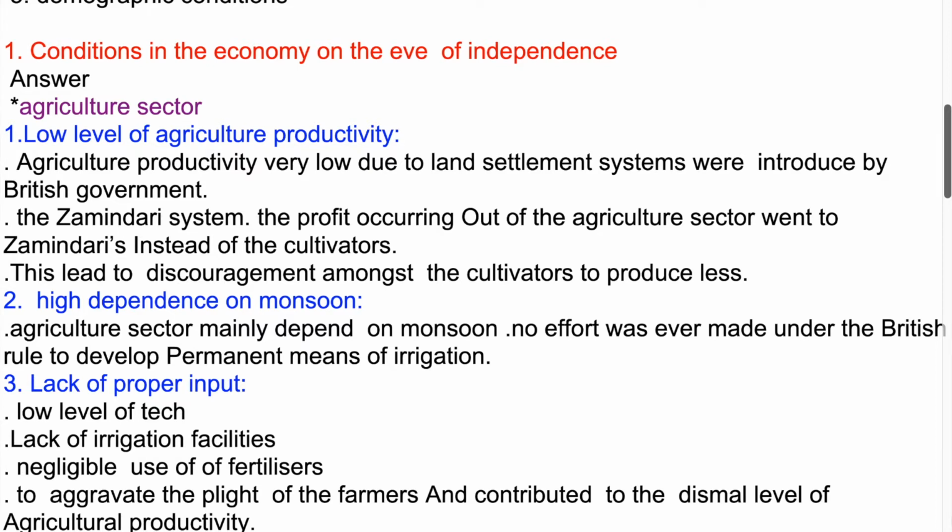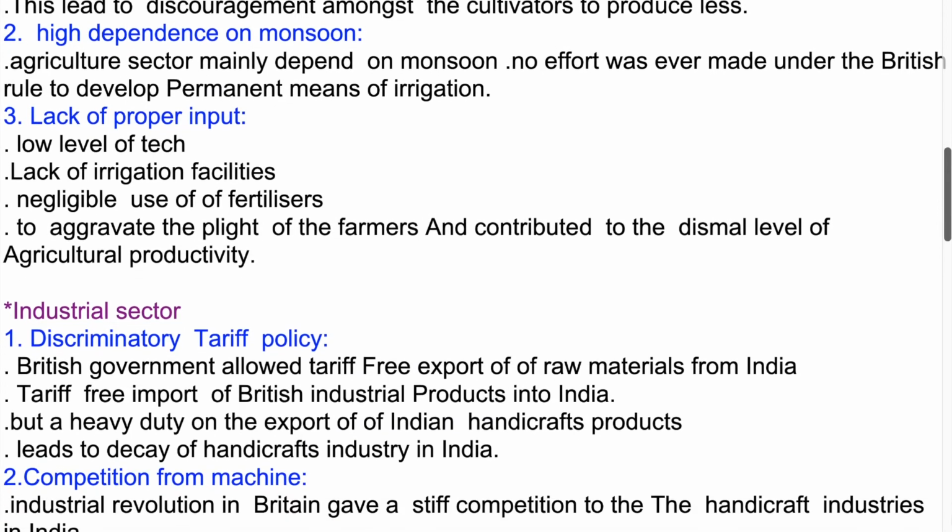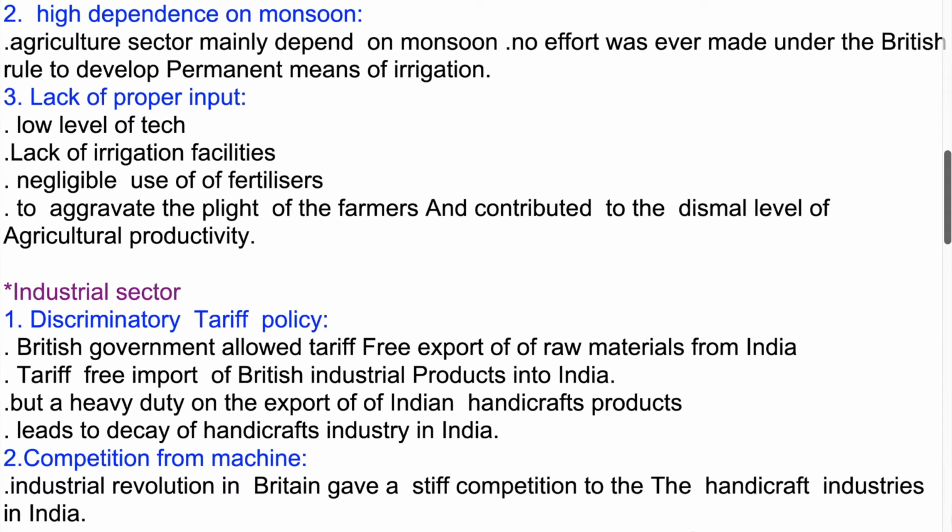2. High dependence on monsoon. Agriculture mainly depended on the monsoon. No effort was ever made under British rule to develop permanent means of irrigation. 3. Lack of proper inputs. Low level of technology, lack of irrigation facilities and negligible use of fertilizers aggravated the plight of the farmers and contributed to the dismal level of agricultural productivity.